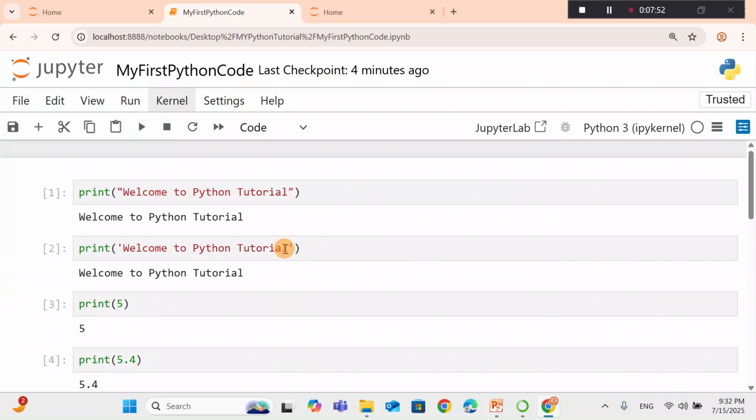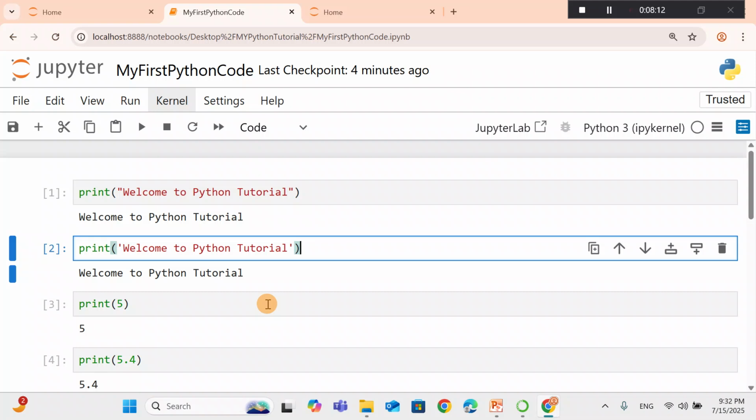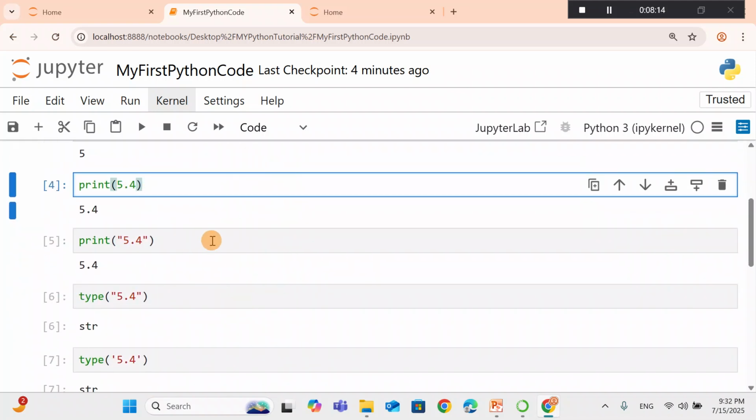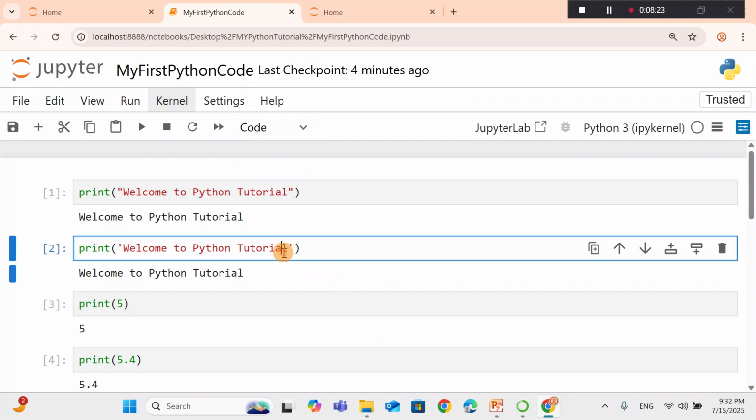So this is our first simple Python code, and next time we will see what these cells are: code cell, markdown cell, and raw cell. In this code we only used the code cell. As you can see here, we use a code cell. Next time we will see their differences, and we will also try to use all these 3 cells in Jupyter Notebook.